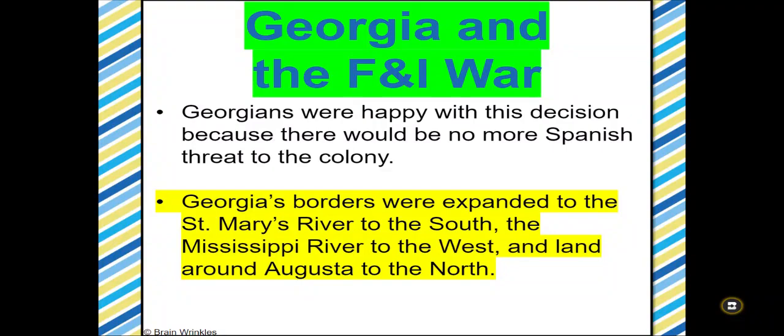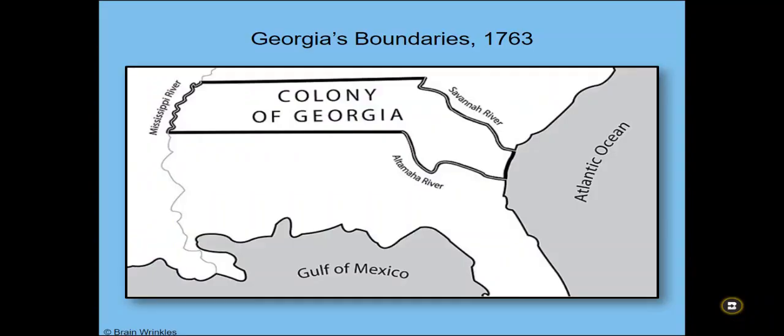So this is what Georgia's new boundaries look like. Because Great Britain won, they got access to the fur trade. All that area that Georgia now owns was good for trade.